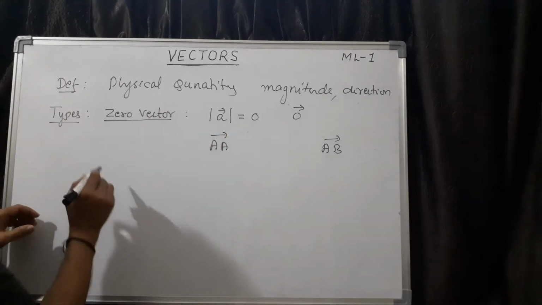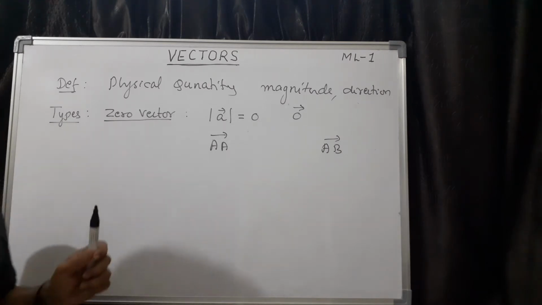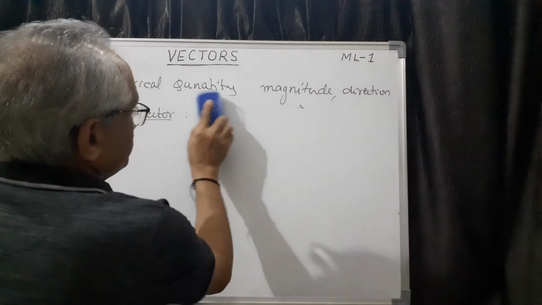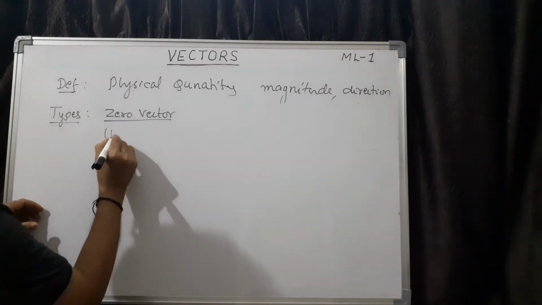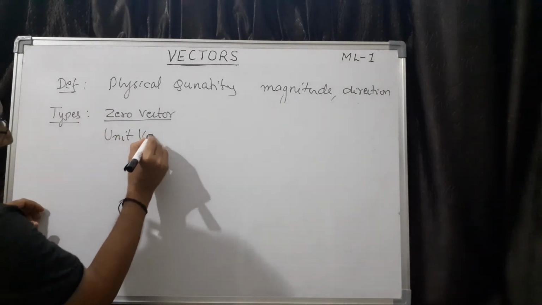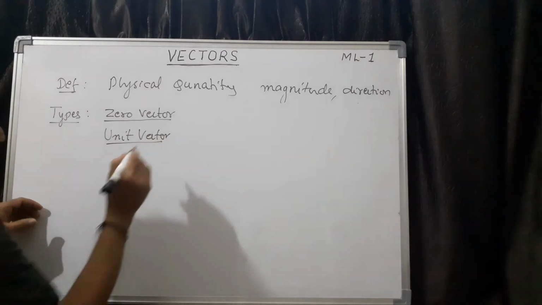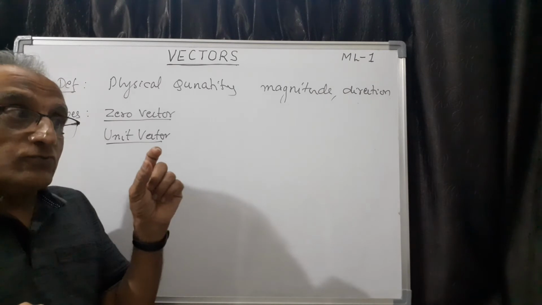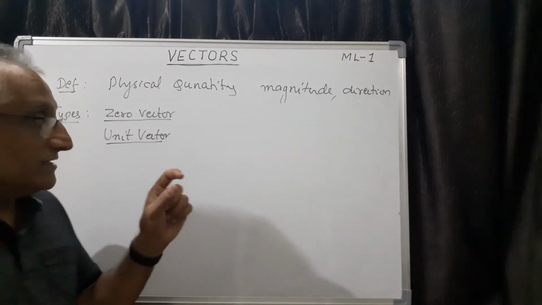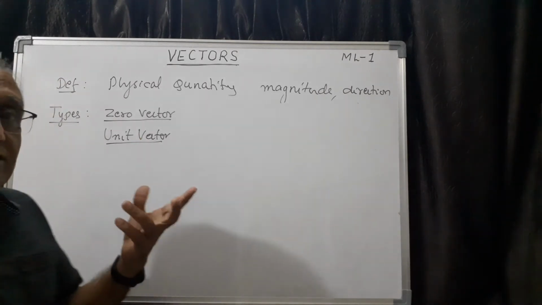Then the second one is unit vector. So, second concept is unit vector. The name itself suggests a vector whose unit is 1 is called unit vector. Or unit means it can be anything.